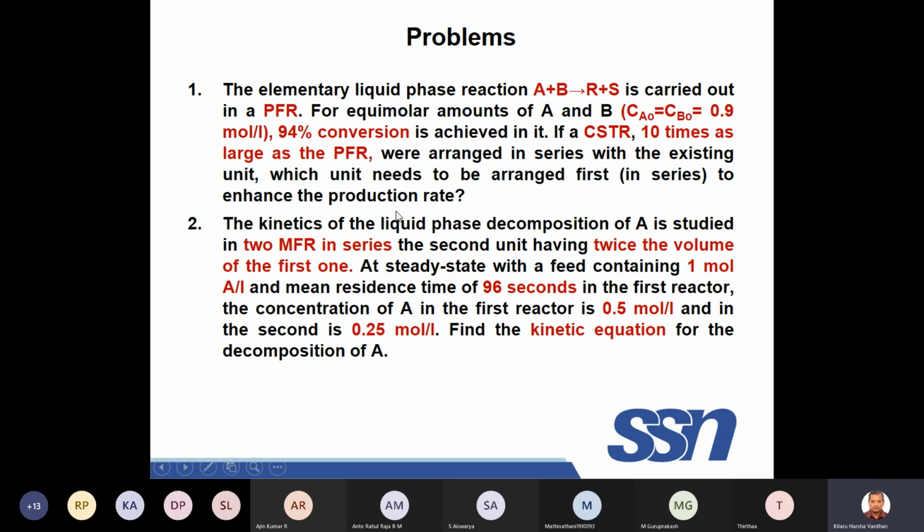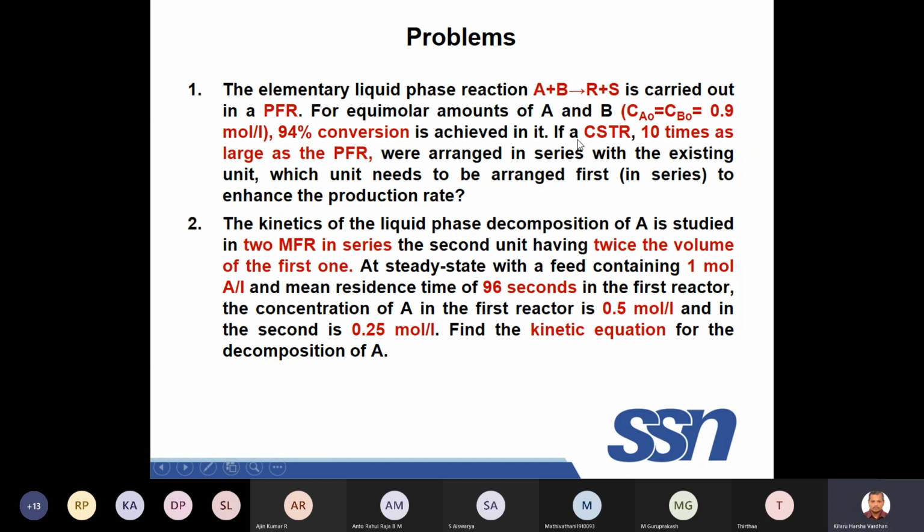So he is asking whether PFR plus CSTR is good or CSTR plus PFR is good. You have to do both cases and then find out in which case your conversion is increased. So you understood the problem? One PFR is there, and you want to enhance the production rate or conversion.